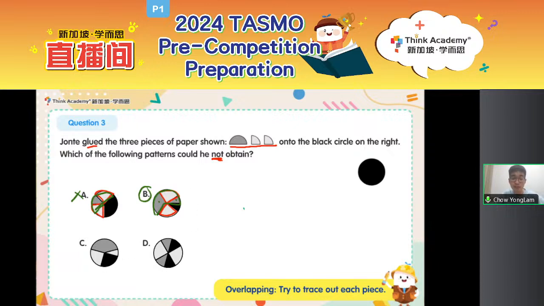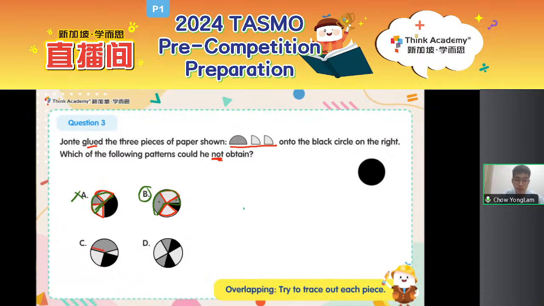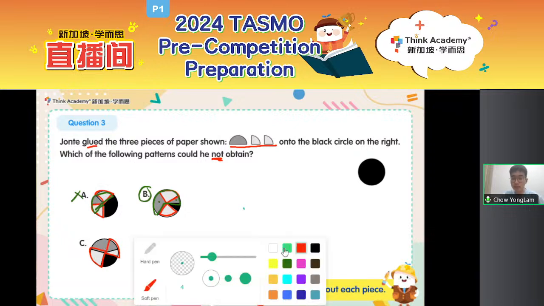Let's take a look at C quickly. First of all, we have a quarter circle over here. Of course, one of them. Where is the other quarter circle? I only see part of it here. Well, part of this quarter circle could have been overlapped by this dark gray semicircle on top. So maybe it should look like this, but then part of it is covered or overlapped by the dark gray semicircle. So where is the semicircle, you might ask?